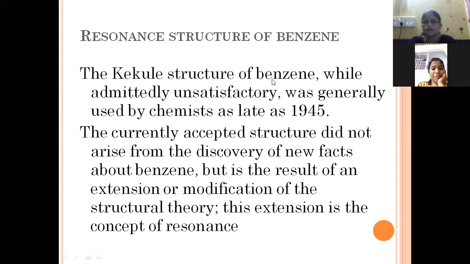Now, the Kekule structure of benzene we know very well. While admittedly unsatisfactory, it was generally used by chemists up till 1945. The currently accepted structure did not arise from the discovery of new facts about benzene, but it is the result of an extension or some modification in the structure of benzene. And what is that modification? That modification is the concept of resonance. What is resonance?